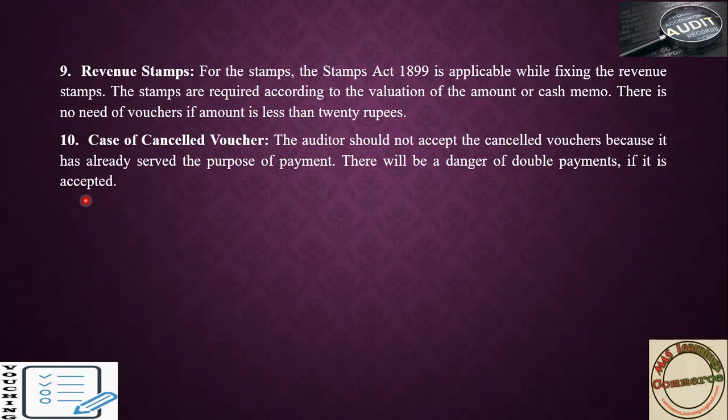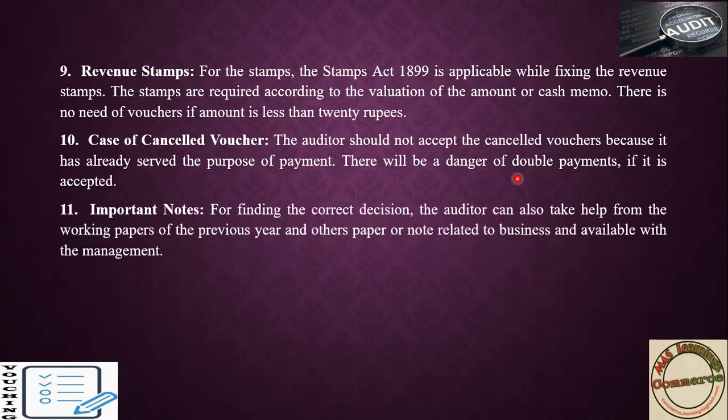Maybe the accountant has played a role: having already paid 50,000 to the supplier, by showing the same physical evidence he pays again and keeps that 50,000. That fraud may occur. So in that case the auditor has to be very careful, and if any cancelled voucher is there, he has to reject it.